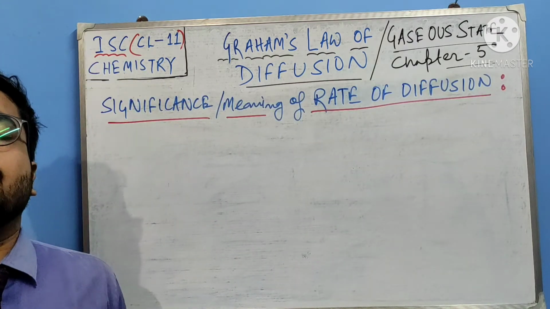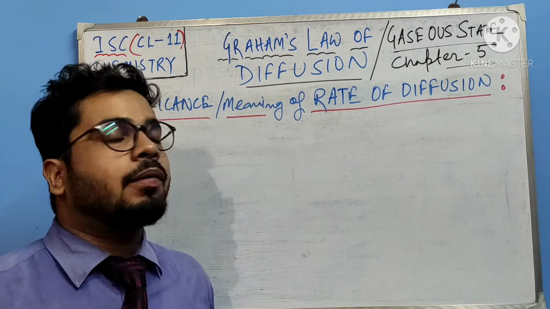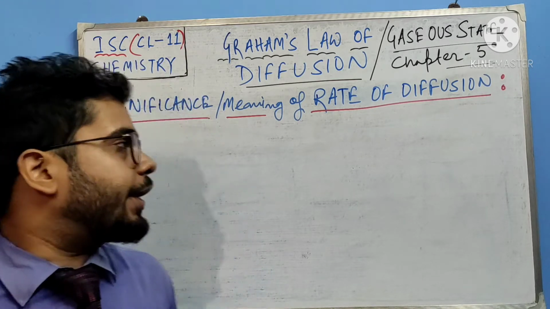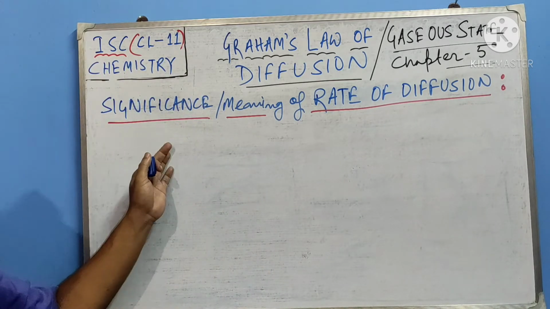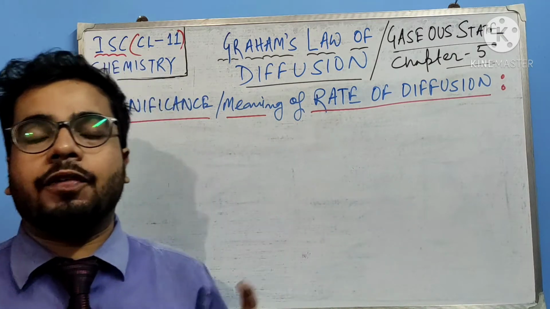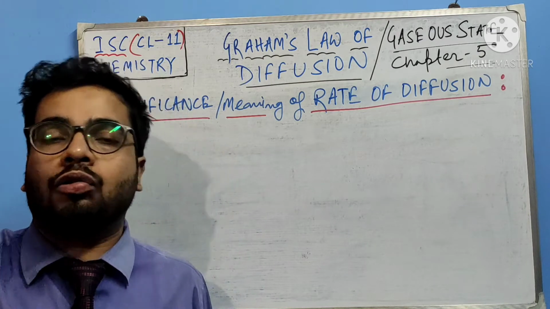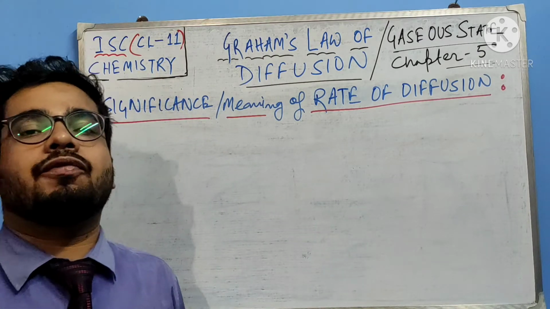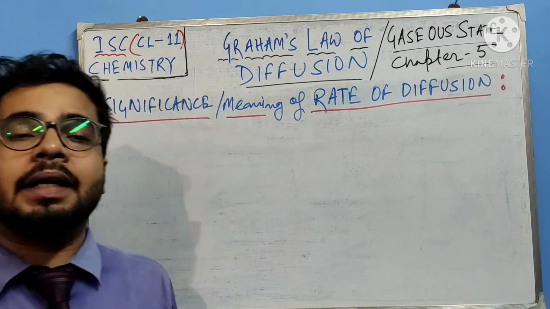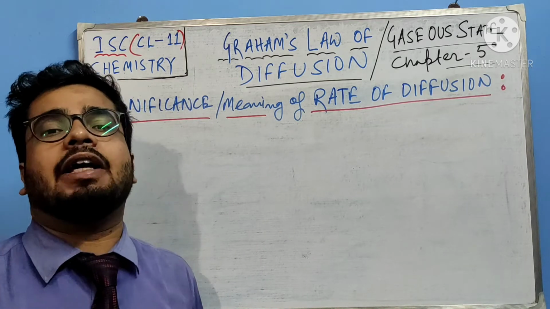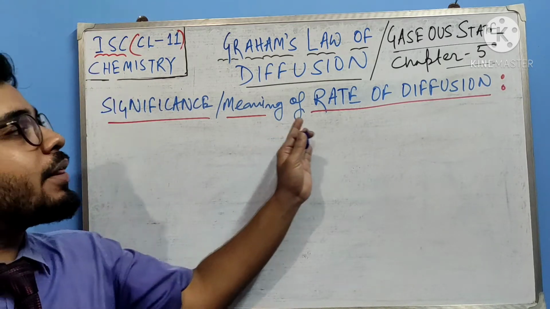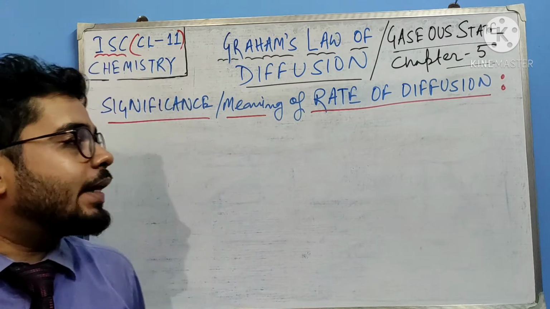Well, now what I am going to discuss is again one of the most important yet easy topics. What I have written is the significance or meaning of rate of diffusion. Till now we were talking about rate of diffusion R, R1, R2, R of O2 by R of CH4, R of He by R of O2, all this. But what do we actually signify? What do we actually mean by saying rate of diffusion of gases?